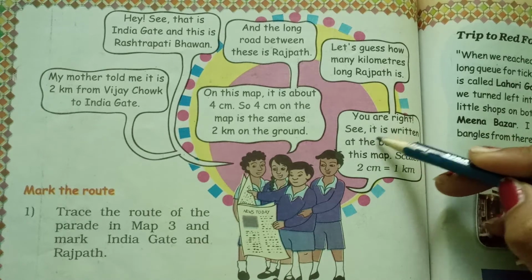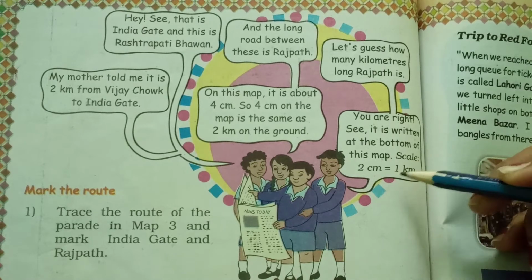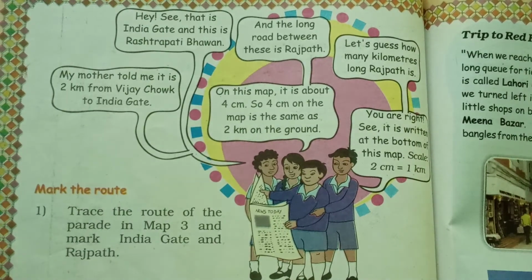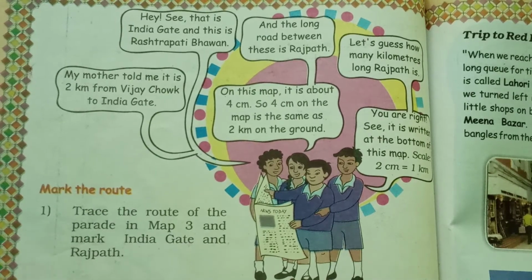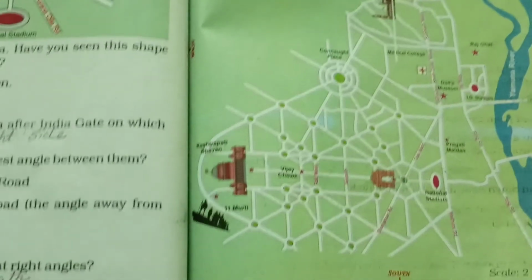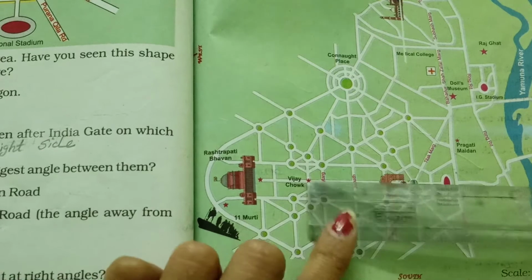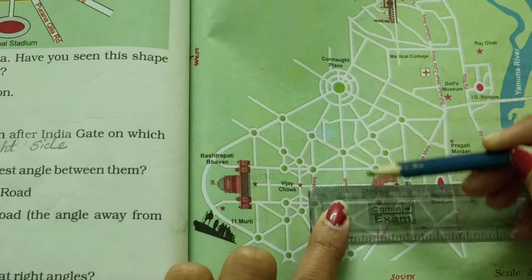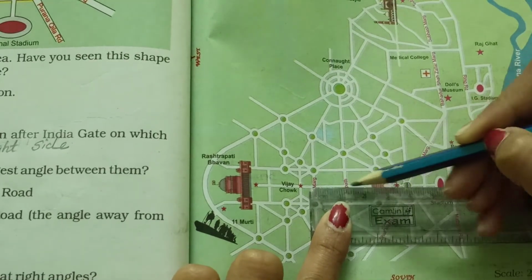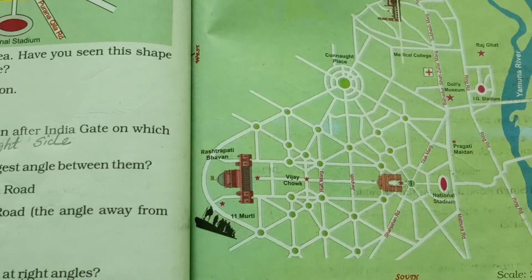You are right. See, it is written at the bottom of this map. We saw at the bottom that 2 centimeter is equal to 1 kilometer. 2 centimeter is equal to 1 kilometer, that is, if it is 2 centimeter on the map, then we have to count it as 1 kilometer. Let's see here, this is the map. Take a scale and see here, 2 centimeter. You can see here 2 centimeter from here to here. So 2 centimeter on the map is approximately 1 kilometer in original.